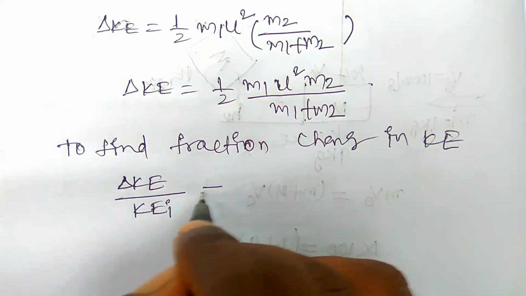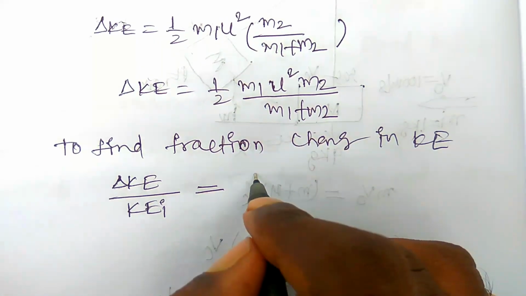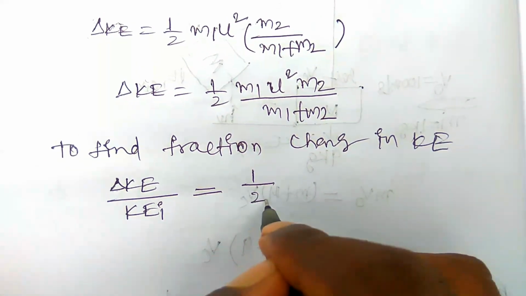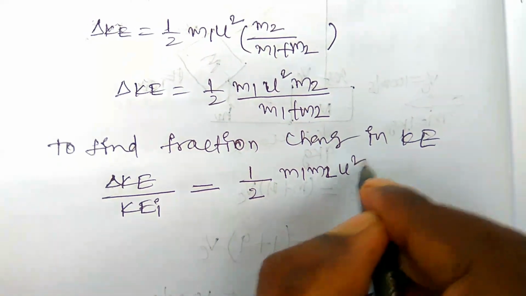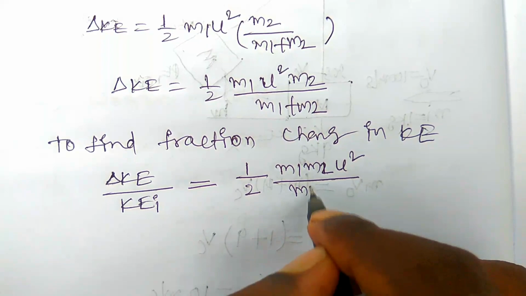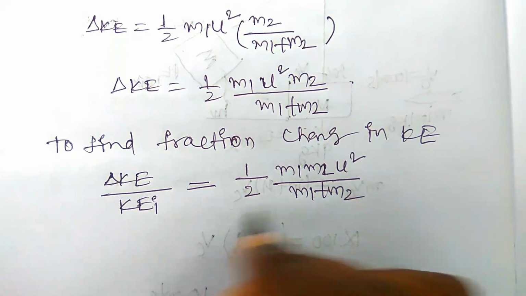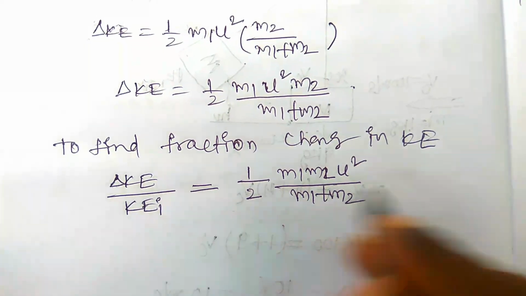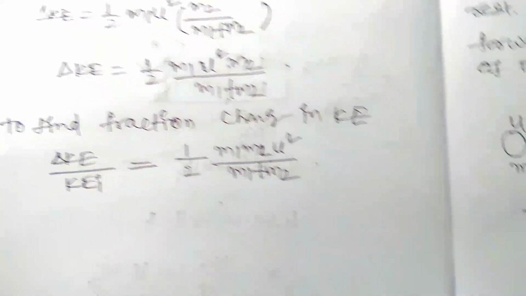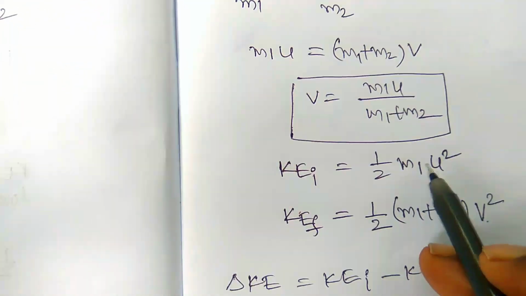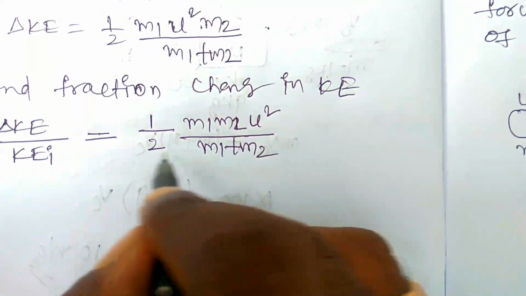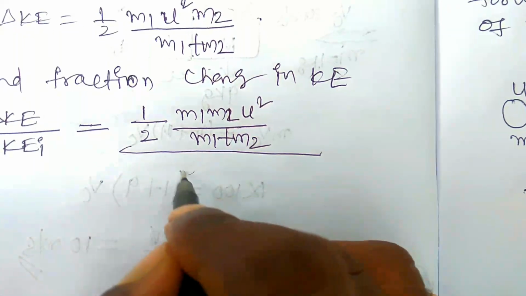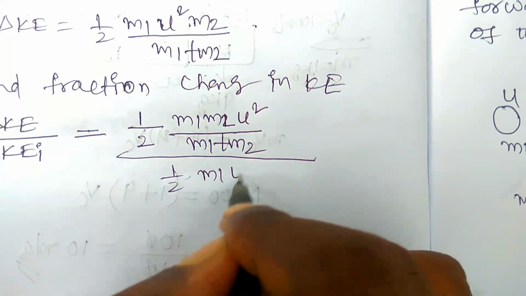So this is equal to 1 by 2 m1 m2 u square by m1 plus m2, whole divided by KE i. KE i, we already denoted, is equal to 1 by 2 m1 u square. So this is whole divided by 1 by 2 m1 u square.